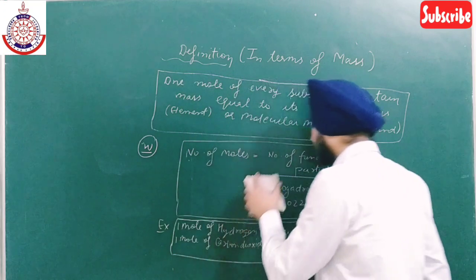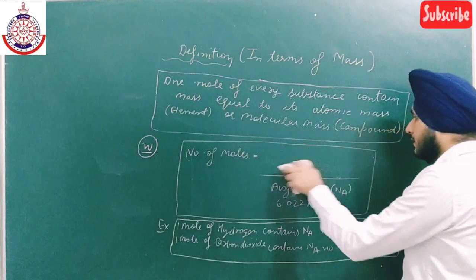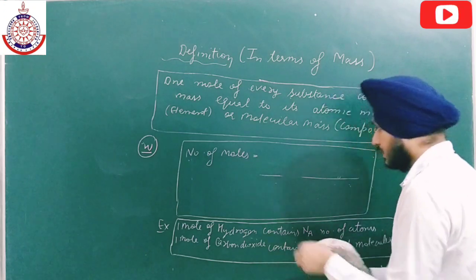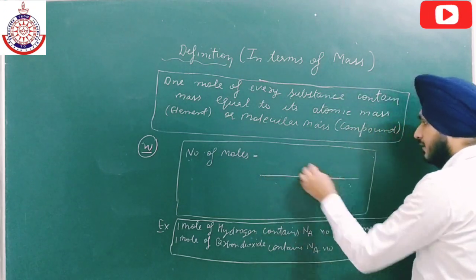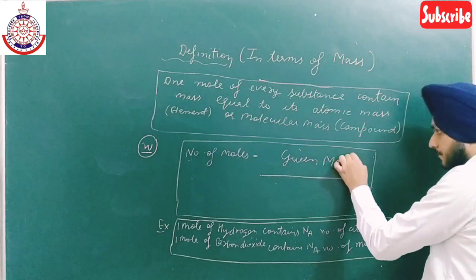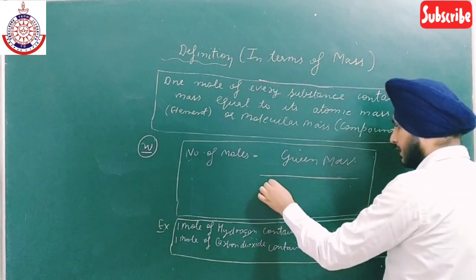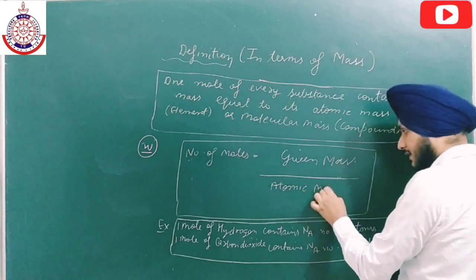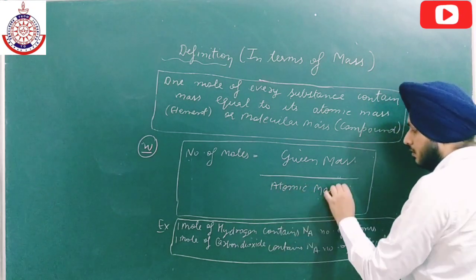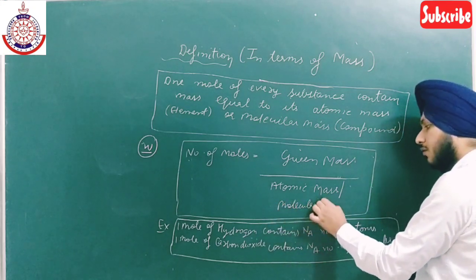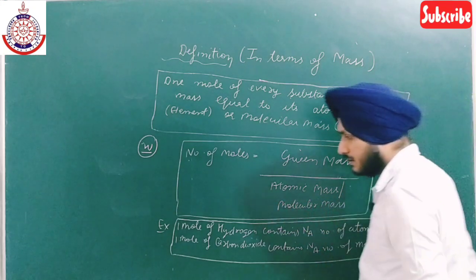So the second formula is the given mass divided by the atomic mass. In case of an element it is atomic mass; molar mass or molecular mass is the same thing.